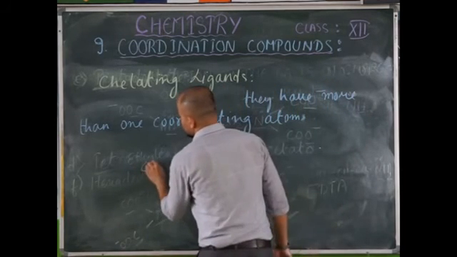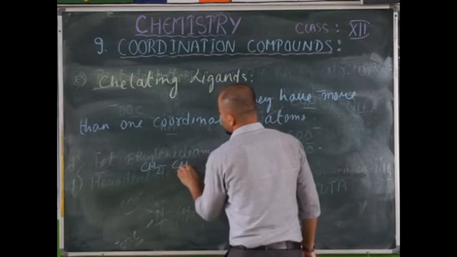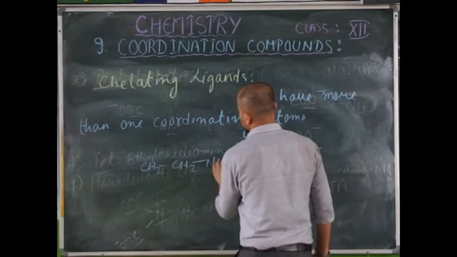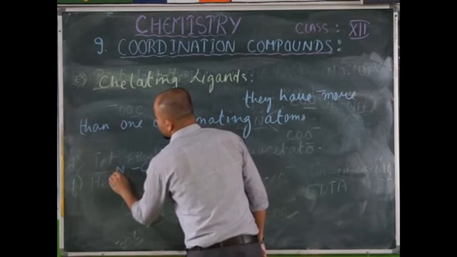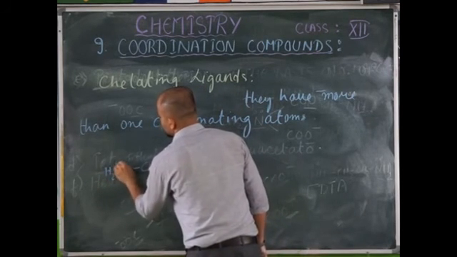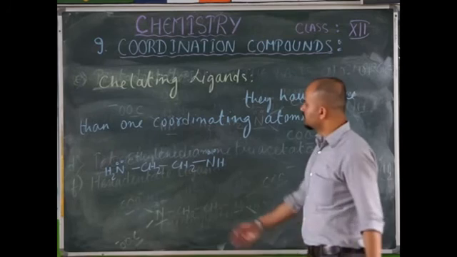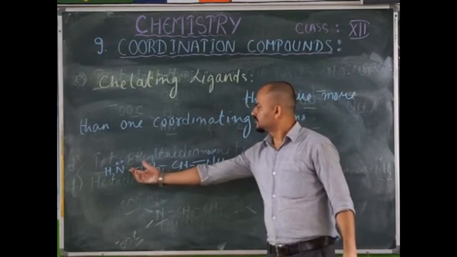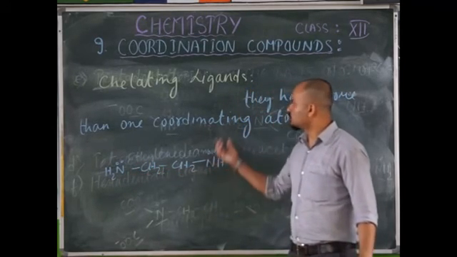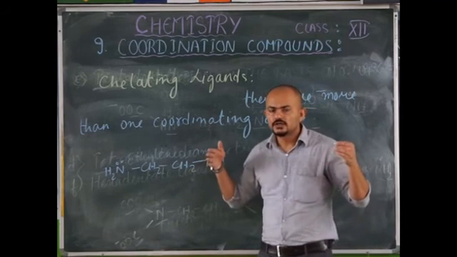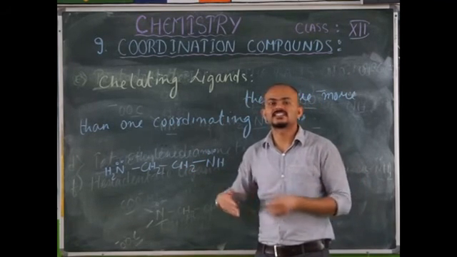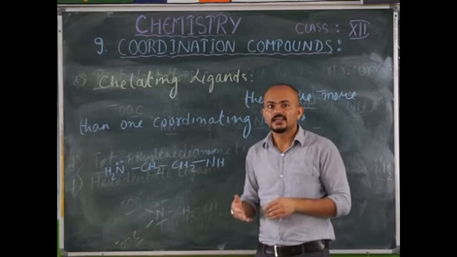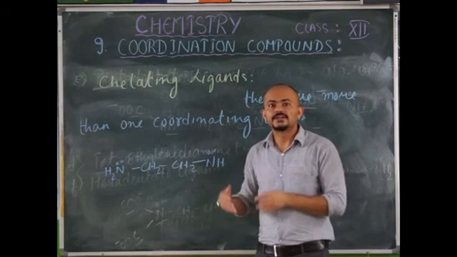So ethylenediamine, the simplest example, CH2, you have an NH2 group, and no lone pair is present here. You have an NH2 group present here. Okay? So whenever the coordinating sites of this polydentate ligand are coordinating with the metal, and if it is forming a 5-membered or 6-membered ring, okay, then they are usually very stable.